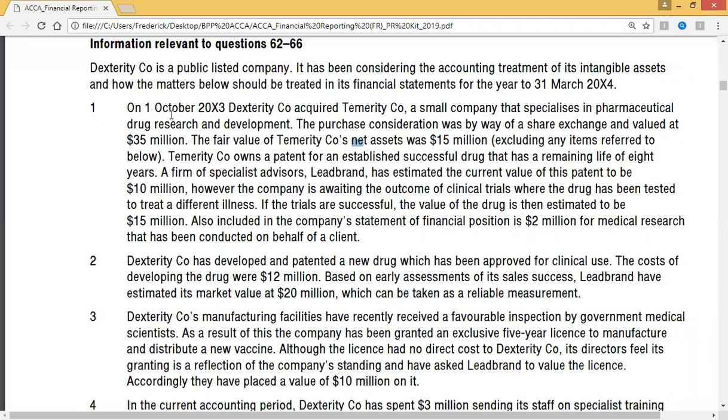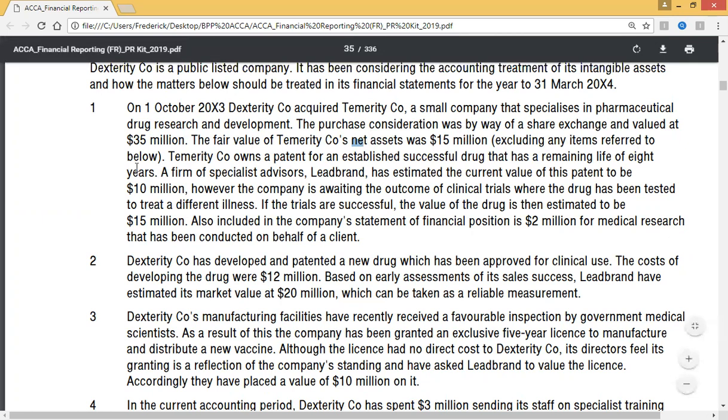On October 1st, 2013, Dexterity Co. acquired Temerity Co., a small company that specializes in pharmaceutical drug research and development. The purchase consideration was by way of a share exchange valued at 35 million. The fair value of the company's net assets was 15 million, excluding the items referred to below.